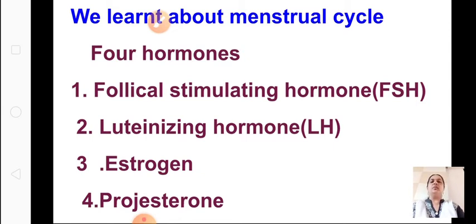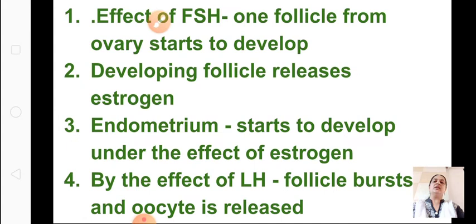Follicle stimulating hormone, luteinizing hormone, estrogen and progesterone. Okay, we'll see the function of each. We learned that due to the effect of follicle stimulating hormone, one follicle from the ovary starts to develop. This happens every month, and this developing follicle releases estrogen.